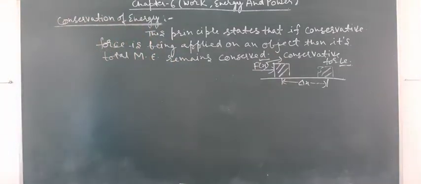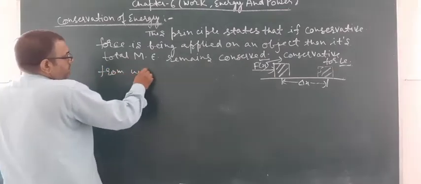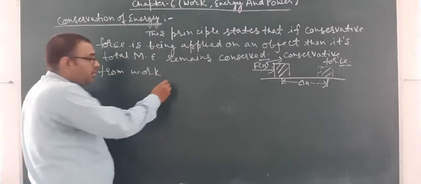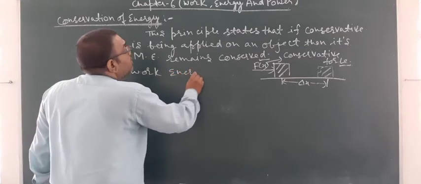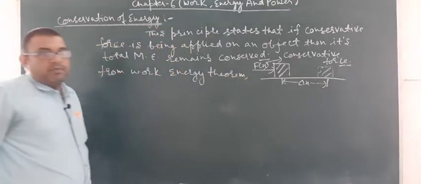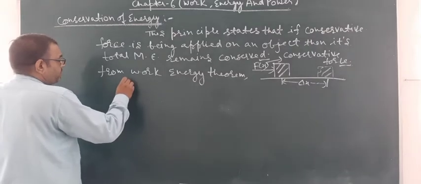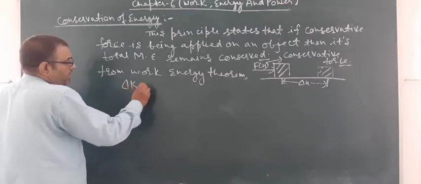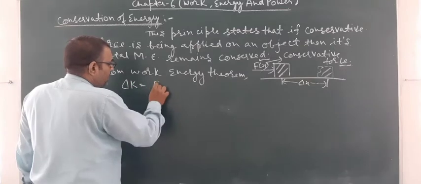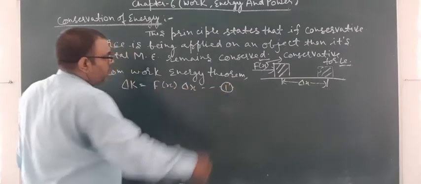From the work energy theorem, the change in kinetic energy is equal to Fx into delta x. Suppose this is equation 1.